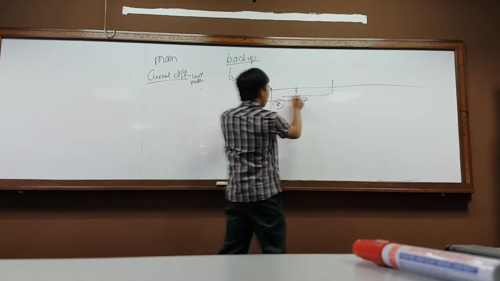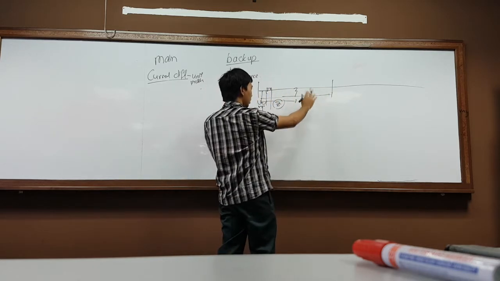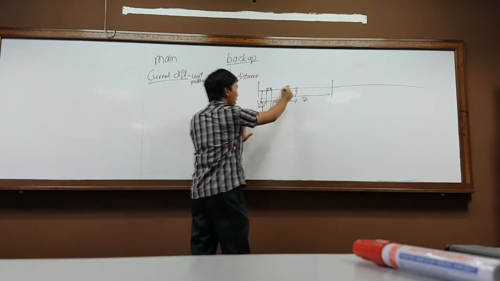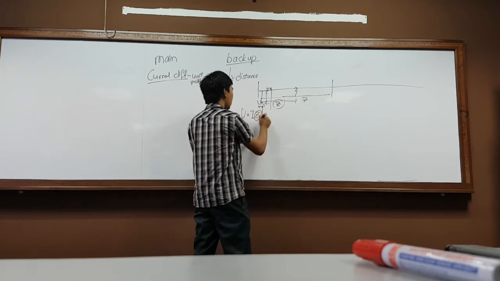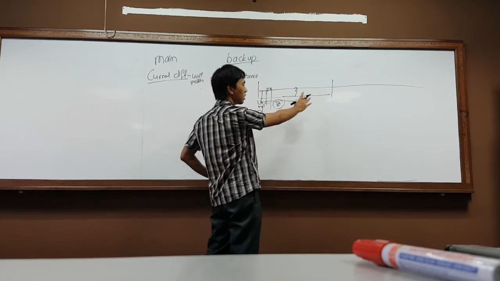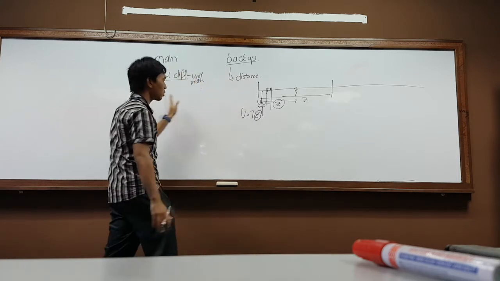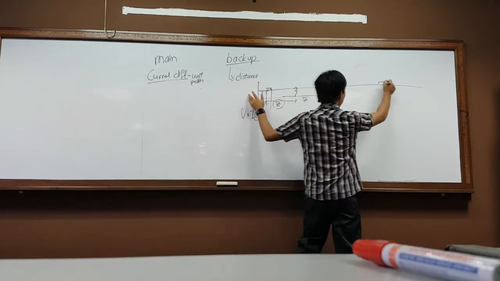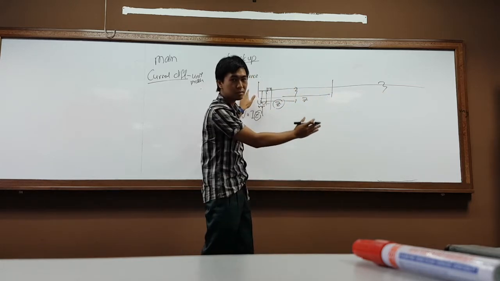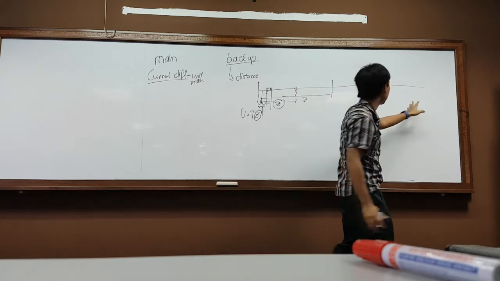If the Z is in range, normally, no fault, the Z is okay. But suddenly a fault happens, the Z drops. And that's where these two come in, and then you trip off. This one acts as a backup to this one, because if the fault happens here, this one can also read it.